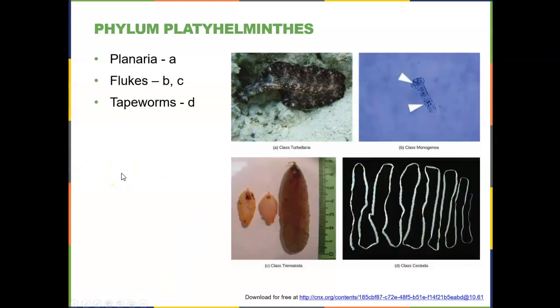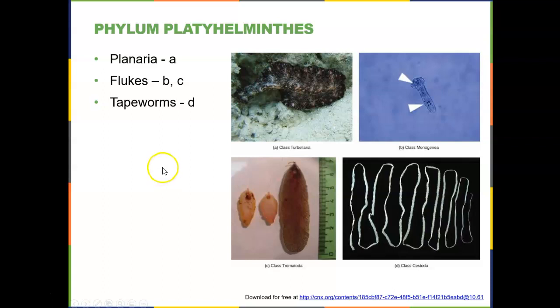We take a look at some examples of platyhelminthes. In this first example, this is an example of a planaria. It's not the same planaria that we saw in lab, but it's an example of planaria. You do not need to know these class names. In B and C, these are flukes. Flukes are parasitic worms which feed off of other living things, and they are usually internal.